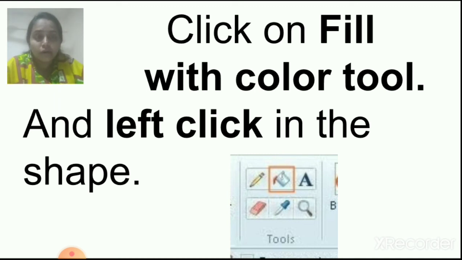Click on the color one, then click on the fill bucket, fill with color tool, and select the red color or yellow color, whichever you like, and click in the shape. Click in the shape, left click in the shape. The color will come into the shape. Okay, shape will get filled with the color.